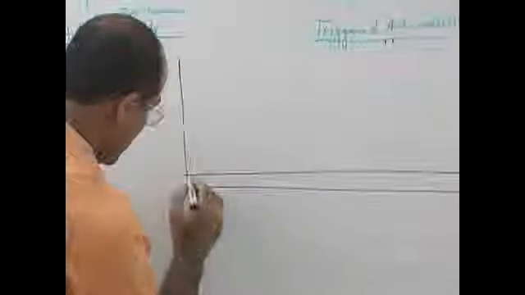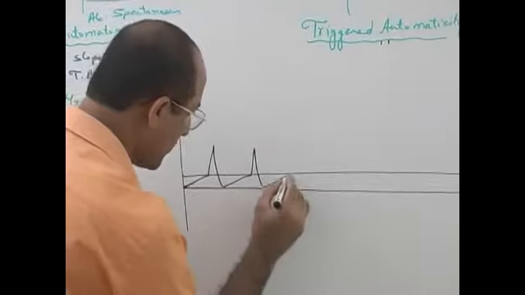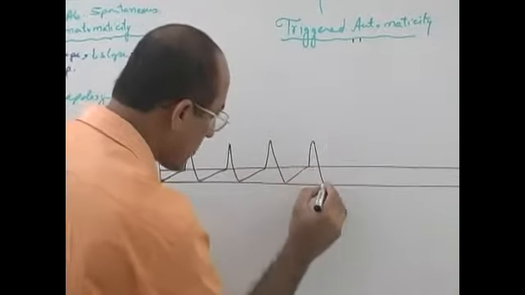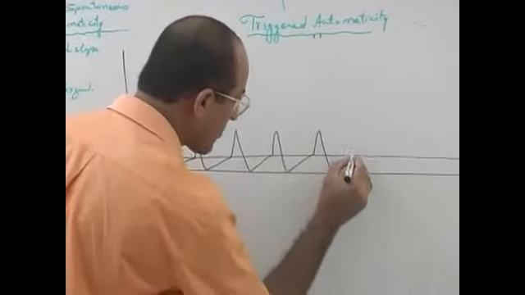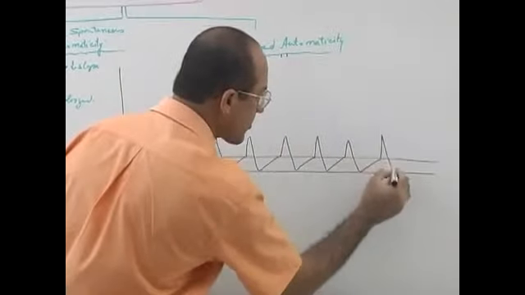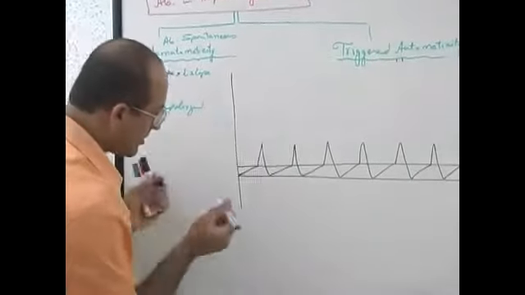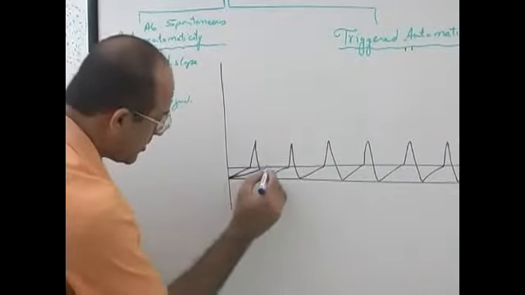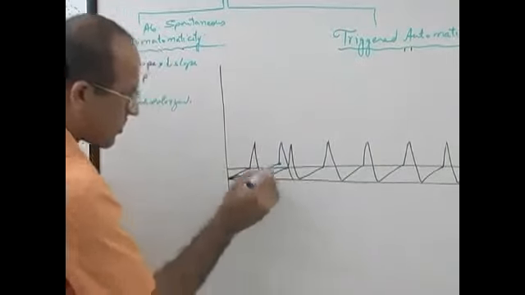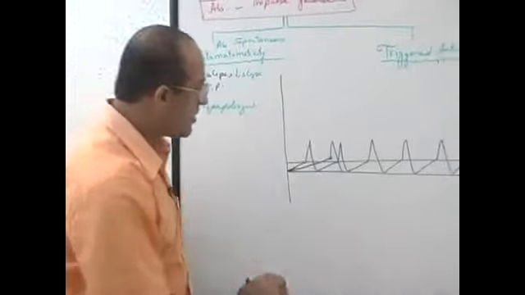This is tachyarrhythmic activity going on. Right? Now, you have given a drug. You have to tell me which drug has been given. What is this? Calcium channel or sodium channel blocker? Is that right?